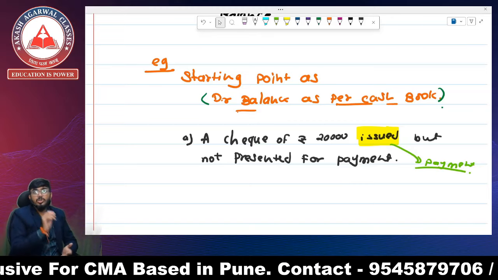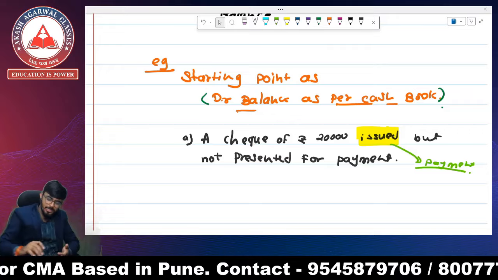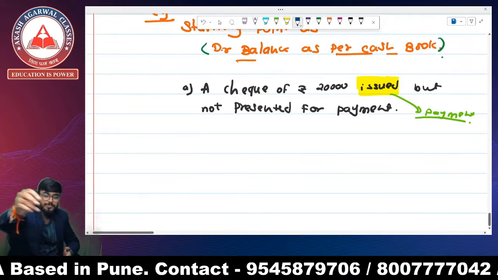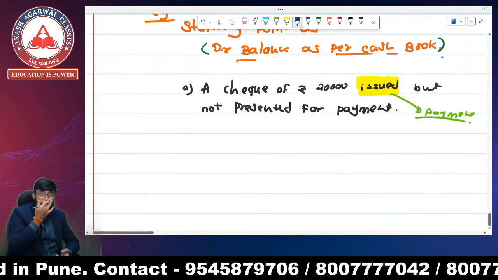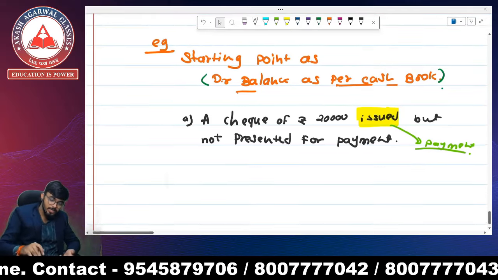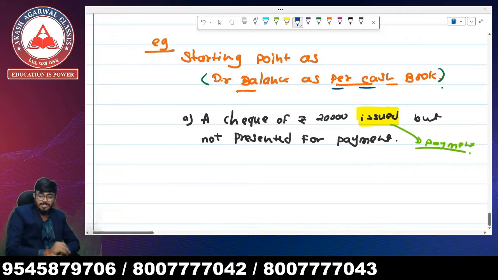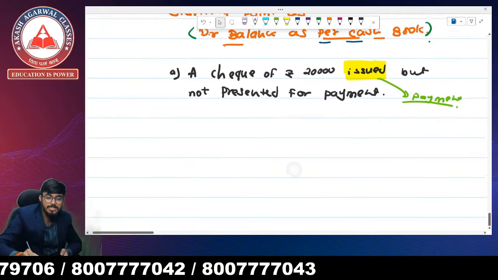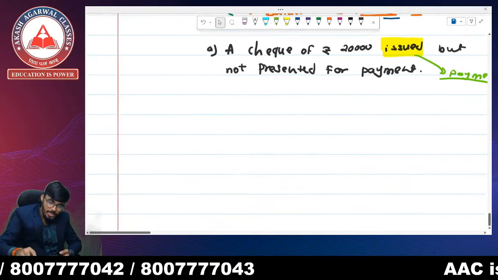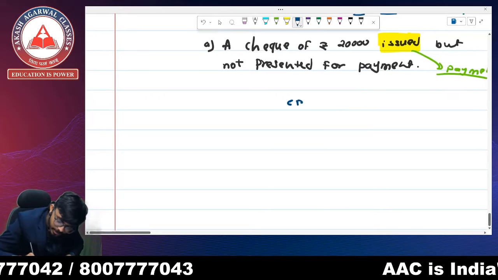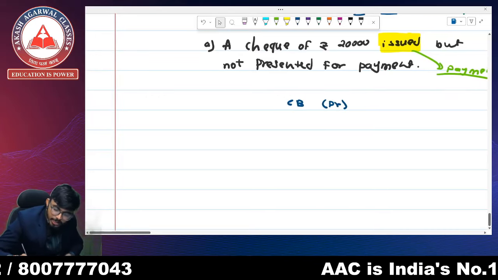So to solve these kinds of transactions, what are we going to do? The question gives us the debit balance as per cash book.